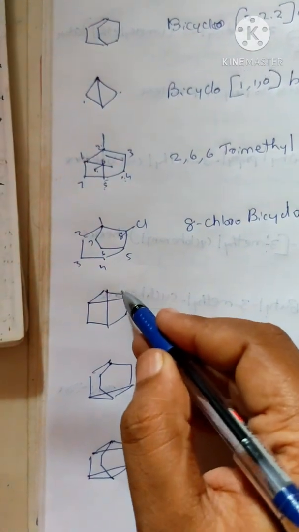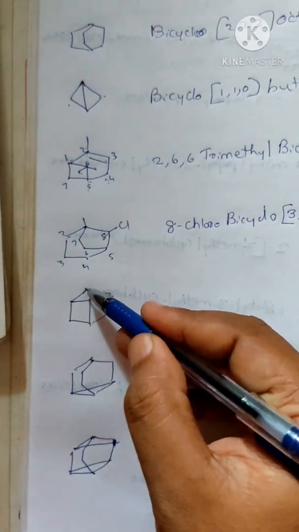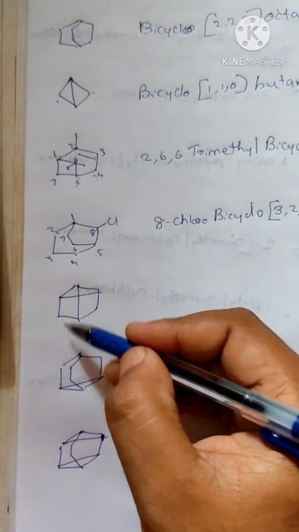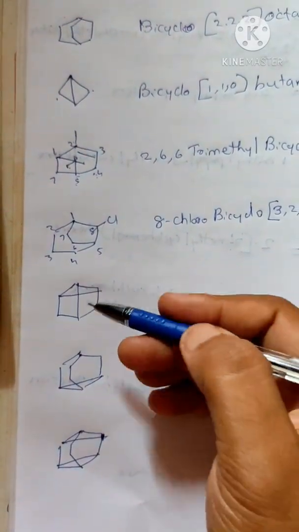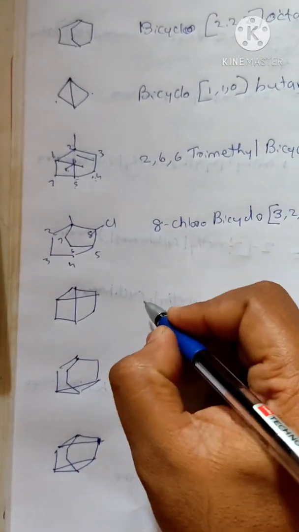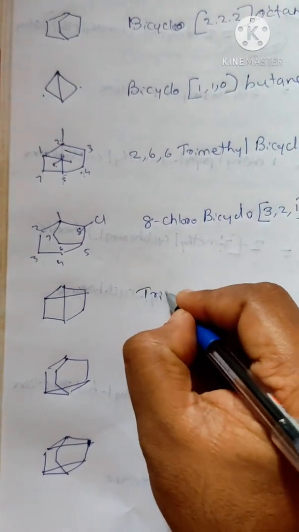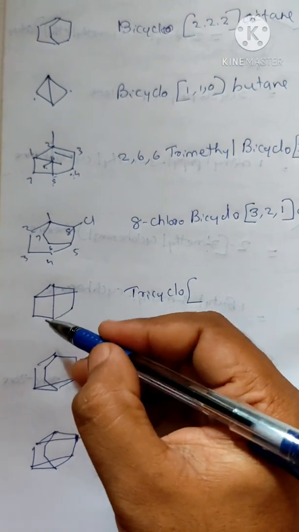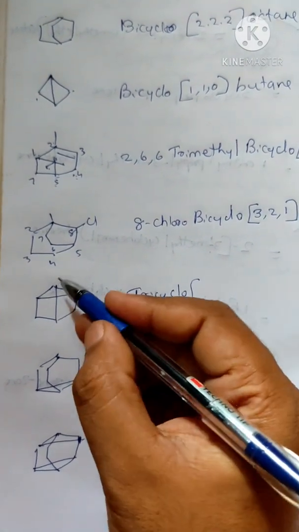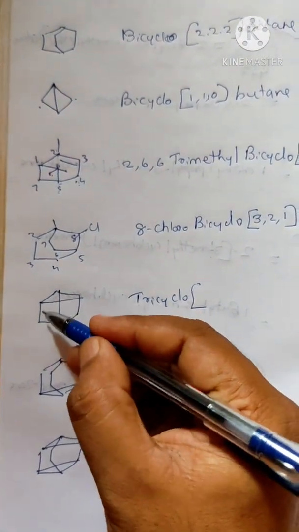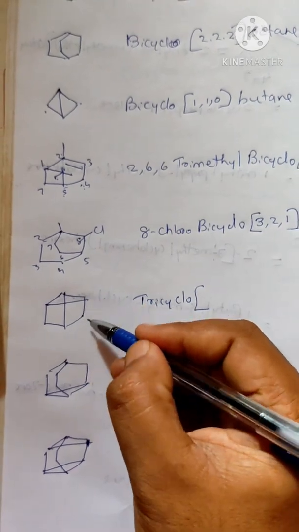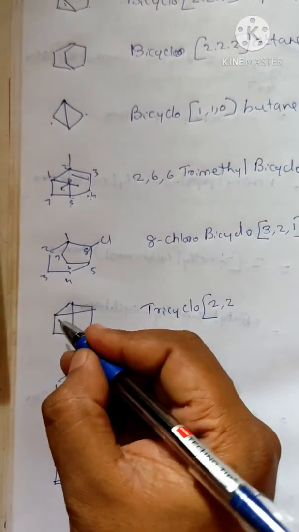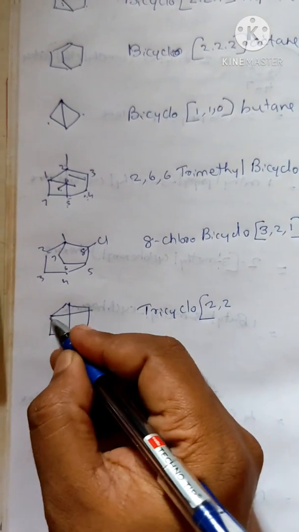What is this one? How many cycles are there? We have one cycle here, we have another cycle here, and we have one more cycle. This is a tricyclo. Okay, tricyclo, how will we name it? We have to mention what the cycles are. This is tricyclo. Okay, there is no confusion over there. In the tricyclo, the first cycle, this one, has two carbon atoms. The second cycle, this one, has two carbon atoms. So 2 comma 2. Now the third cycle is joining between these two carbon atoms.